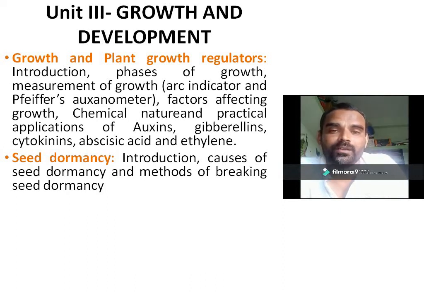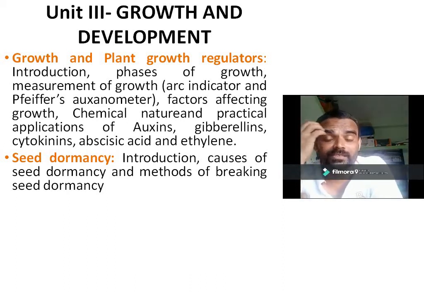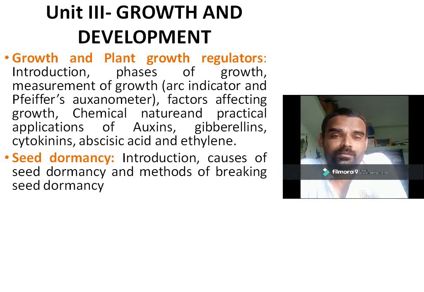I will quote one example, that is lotus seeds. We know that lotus is an aquatic plant. It produces seeds. If that particular water body where the lotus is growing never dries, the seed cannot germinate for up to 20 years or even more than that.